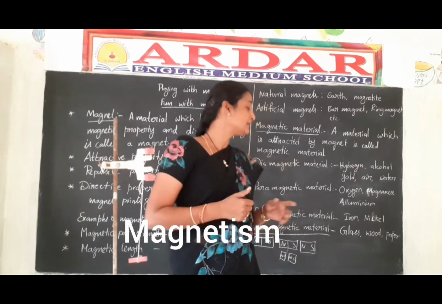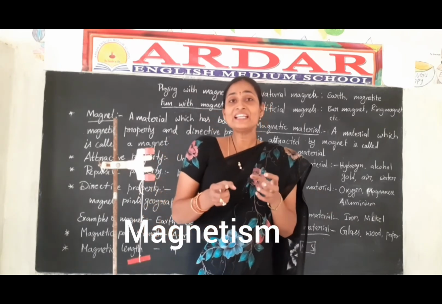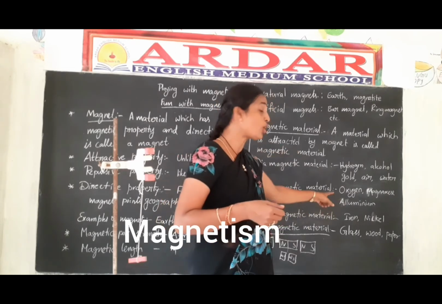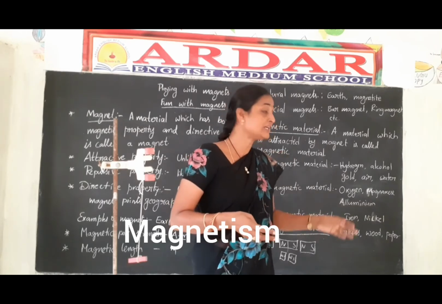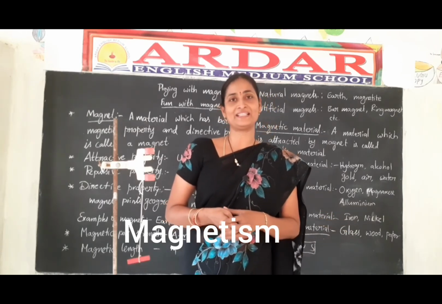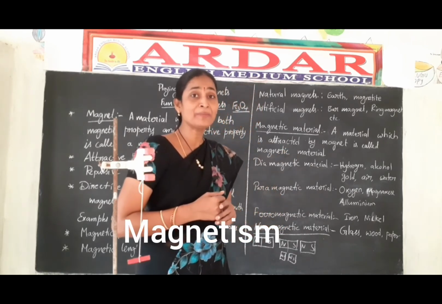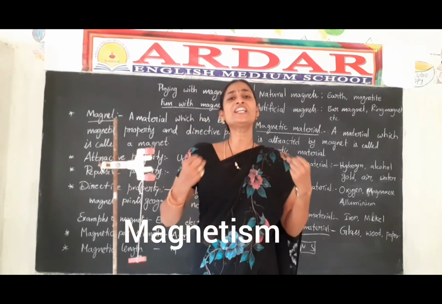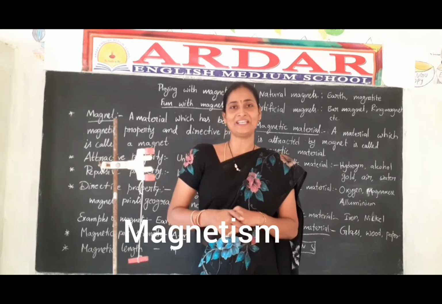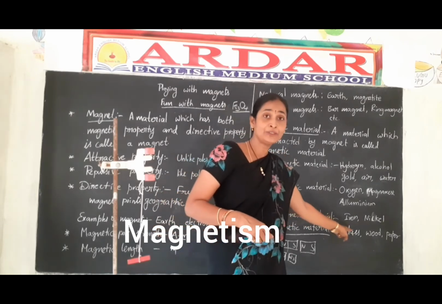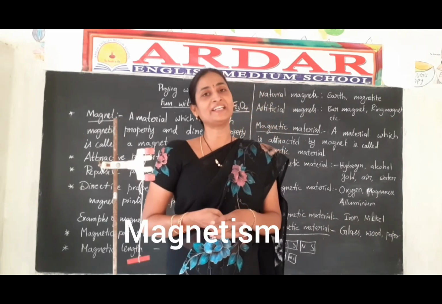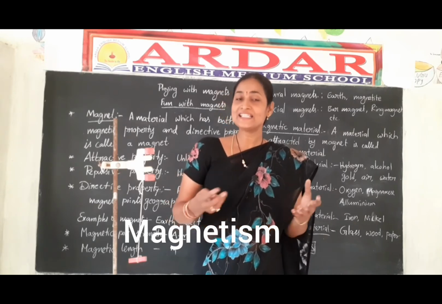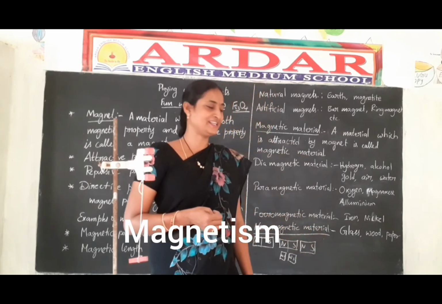Next one is paramagnetic material. The material which is weakly attracted by a magnet is called paramagnetic material. For example, oxygen, manganese, aluminium. And one more very important material is ferromagnetic material. The material which is strongly attracted by a magnet is called ferromagnetic material. For example, iron, cobalt, nickel. Magnets attract ferromagnetic materials strongly.